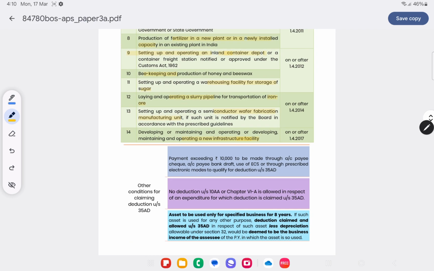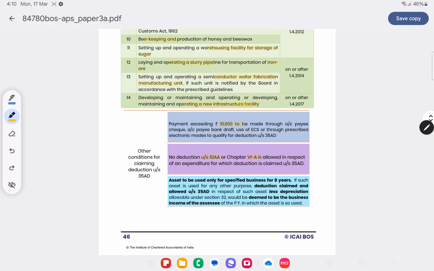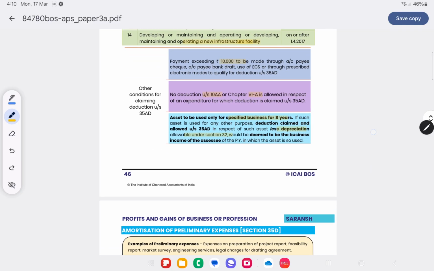Other conditions: payment above 10,000 should be made through bank. No deduction under Chapter 6 or 10AA will be allowed. The asset should be used only for the specified business. If such asset is used for any other business, then such asset less depreciation allowable under Section 32 would be deemed to be the income of the assessee in the previous year in which it has been violated.